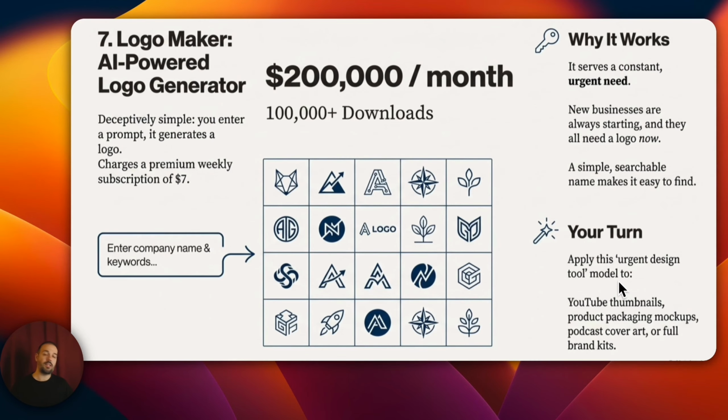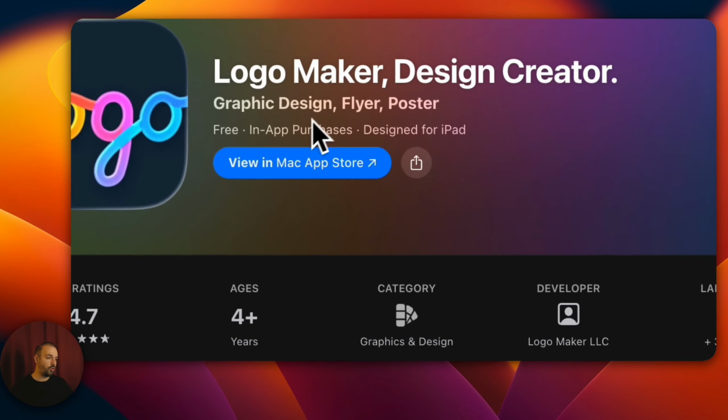What can we do with this? Make an email version from YouTube. You can make it with mockups. You can make package mockups, product package mockups, podcast cover, cover art, or you can create other apps that generate brand kits. All of them connected to AI. It's quite simple. As you can see, here it is.